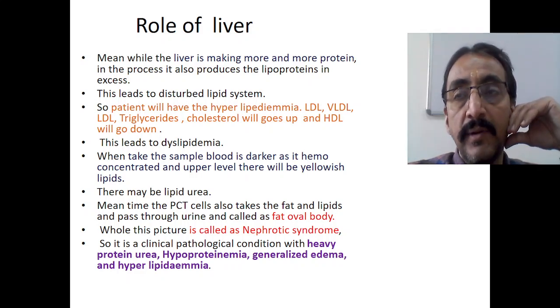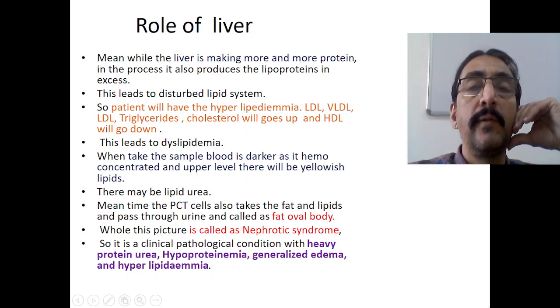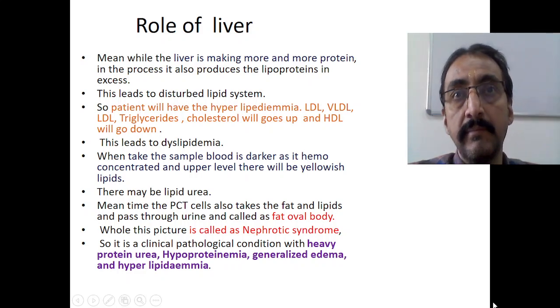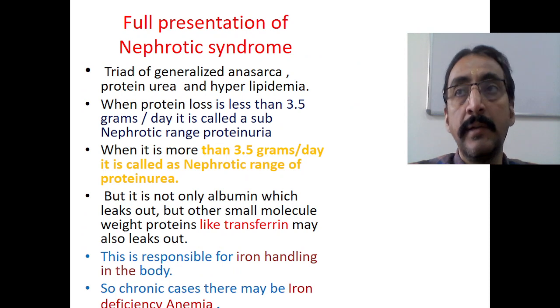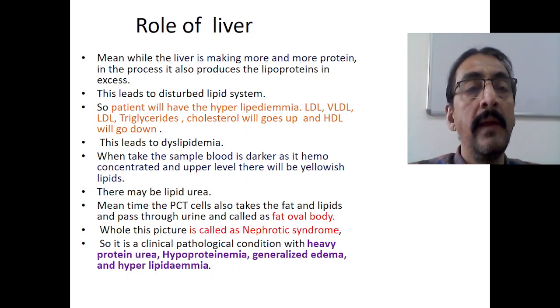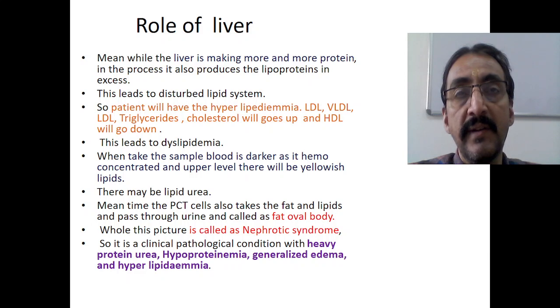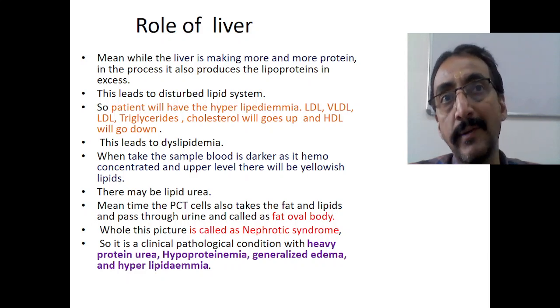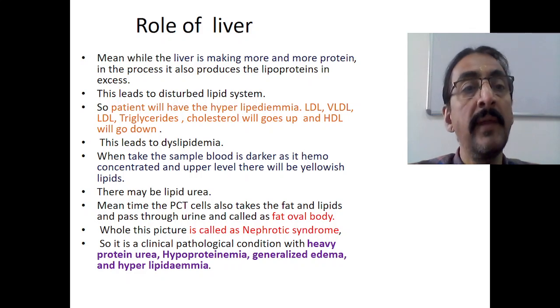So we were discussing nephrotic syndrome. Almost all five classes were over. Today, the third situation of pathology, we have seen how the edema develops. Meantime, we have to discuss another important thing, that is the role of liver. What will the liver actually do in this particular situation? When the pathology reaches the third stage, with the presentation of edema with a nephrotic range of proteinuria, more than 3.5 grams in a 24-hour urine specimen.